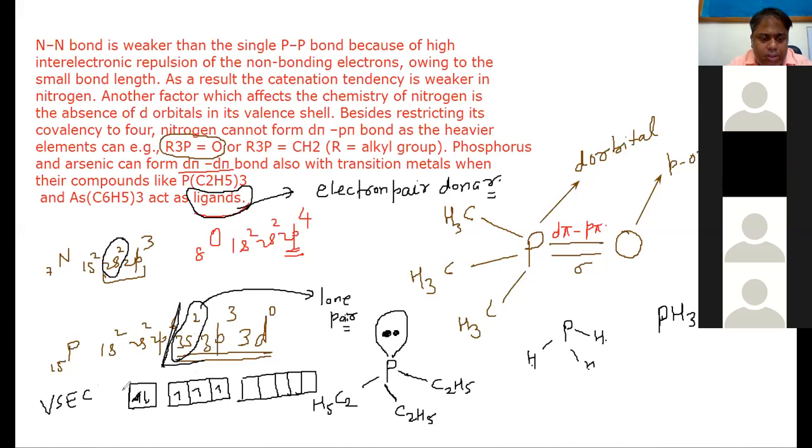Now, this is in the ground state. In the excited state, what happens? This electron gets promoted to come over here. Why? Because it has to extend its covalency. Here you see there are 3 bonds only, and here there are 5 bonds. 1, 2, 3, 4, 5.